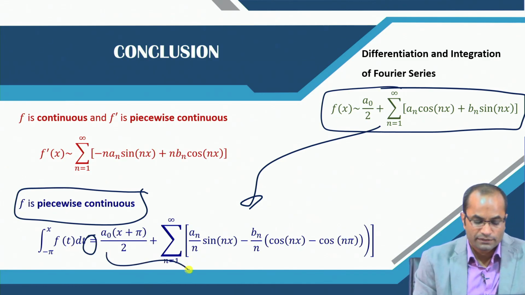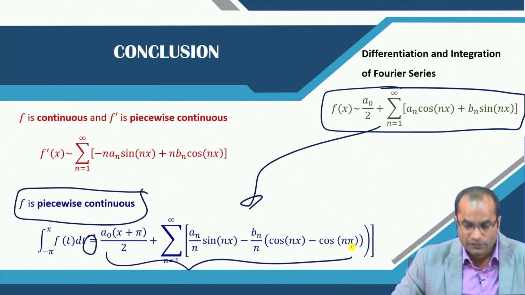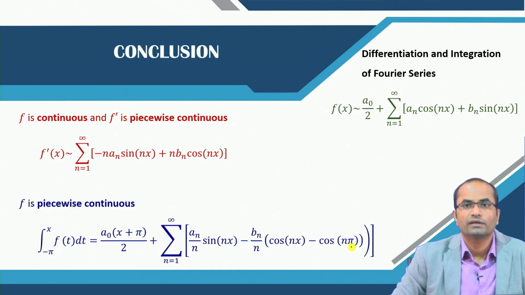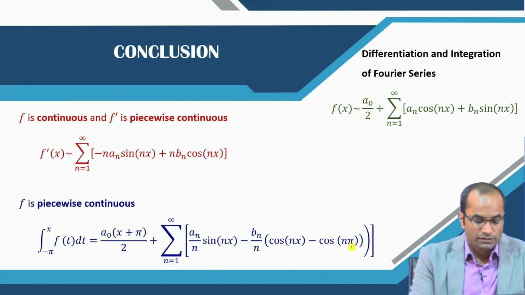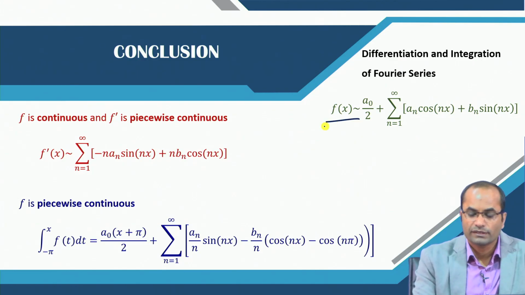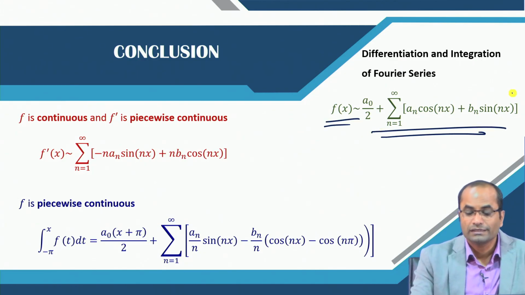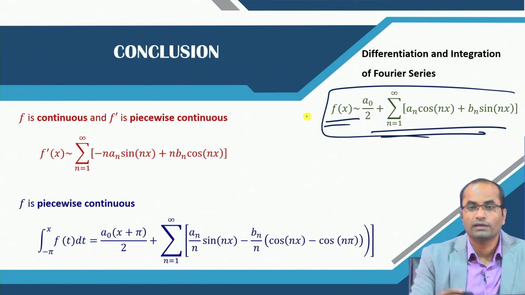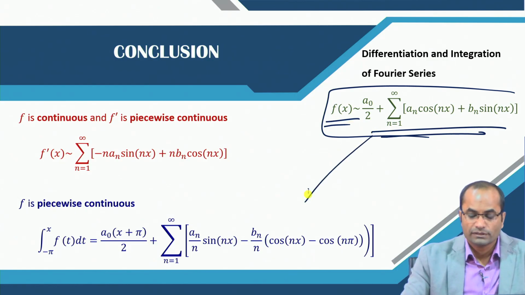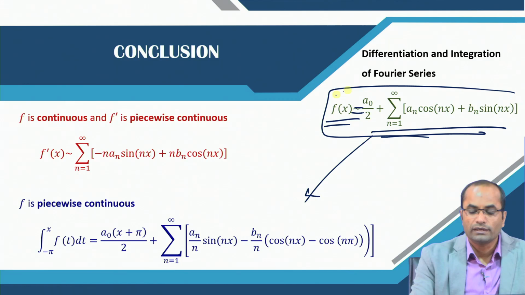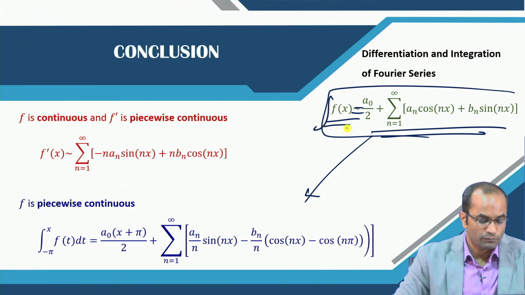The only point is that after this integration the new series is no more a Fourier series, but the result is valid that we can integrate both sides of the Fourier series, even though the original series may not converge, but after integration we get equality there if we integrate both sides from −π to x.